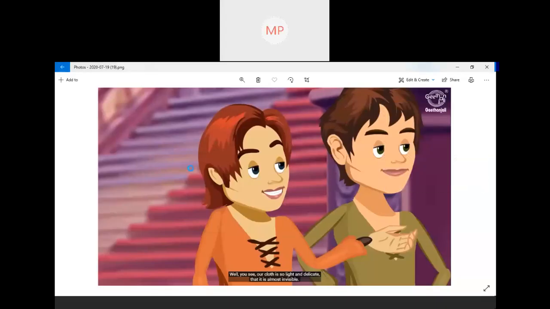So they are explaining that the cloth they are going to make is very, very precious. It is light, delicate, and it is invisible. Invisible means we cannot see it. We cannot see it with our eyes. So that is invisible. Got it?